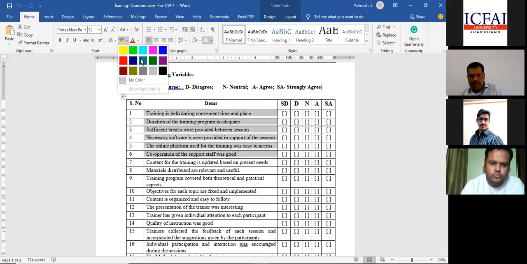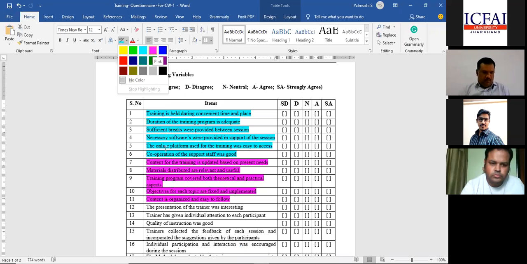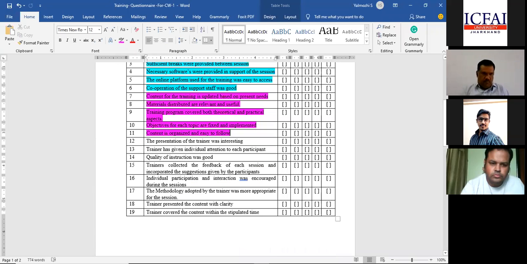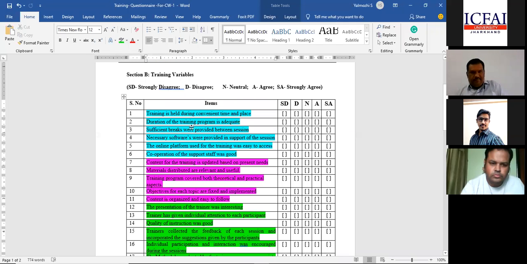This represents training environment, and 7 to 11 represents content of the training, and 12 to 19 is about content delivery. Now, these items have been chosen. For the time being, forget about factor analysis.